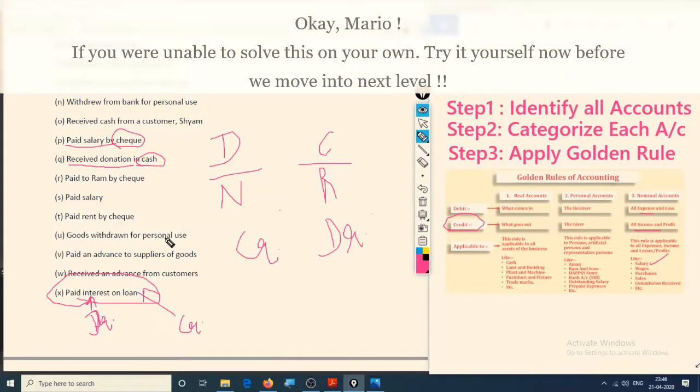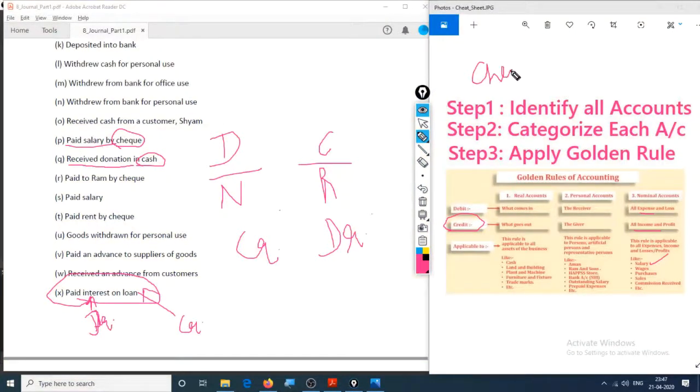So I highly recommend that you do this exercise yourself. Open this cheat sheet right here, and solve this yourself. You don't have to worry much about being systematic because the software that we are going to follow will ask us everything and will make the journal entries systematic already. So see you in the next lecture.